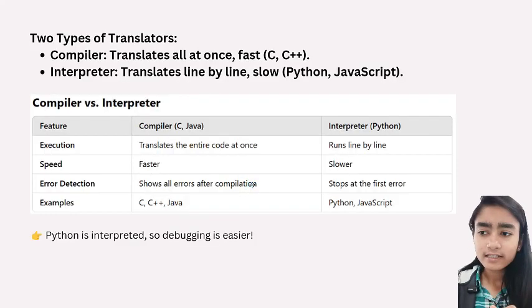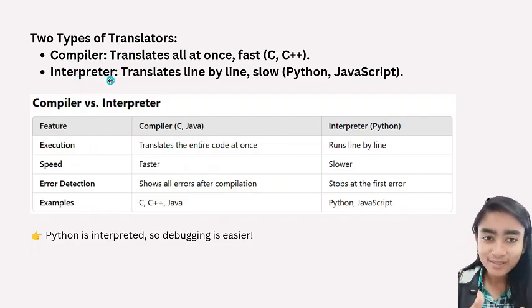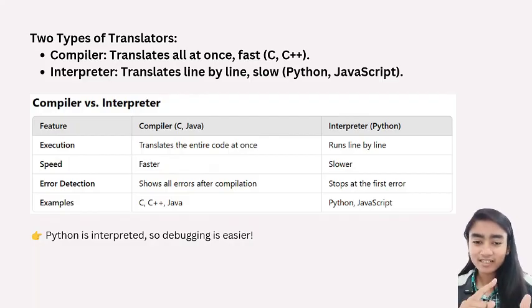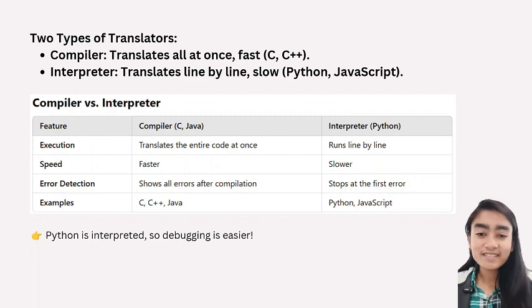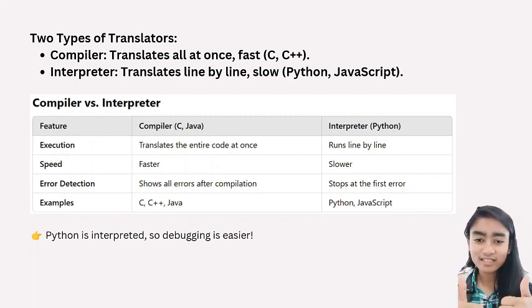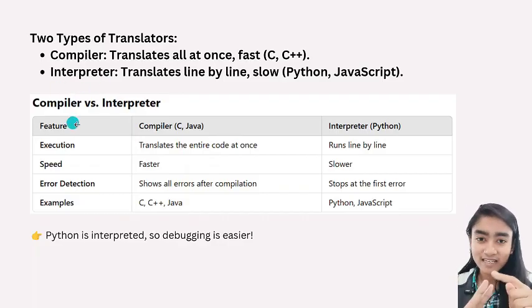Now we have earlier studied that there are two types of translator, compiler and interpreter. If you are wondering what a translator is, earlier I told you that to communicate between a human and a computer, we use a programming language, and programming languages are Python, C, C++, Java. And what the machine knows is machine level language or binary language. So in between these there is a translator, and a translator is of two types: compiler and interpreter.